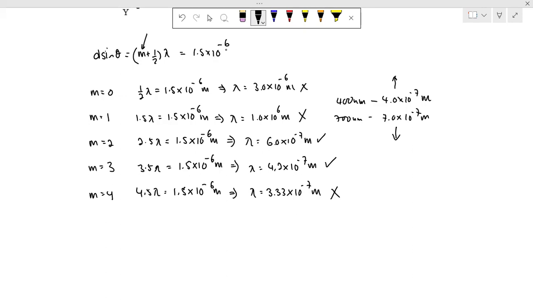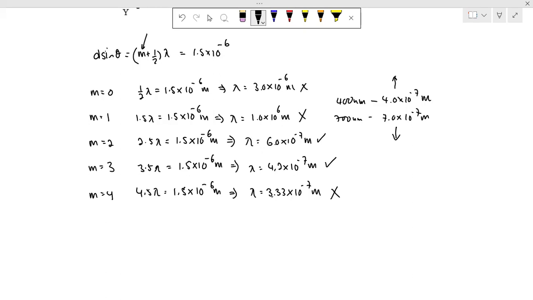So the most common mistake is students, when they reach the first value where this lies in your visible spectrum, and then they stop. Do not stop there. Continue for the next value of m. Find whether the next value of m falls in your visible spectrum. If it does, then continue for the next value of m.